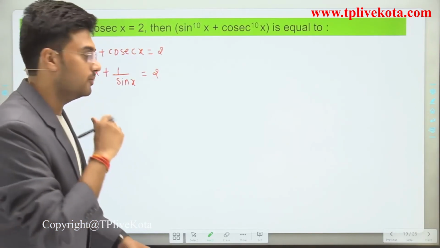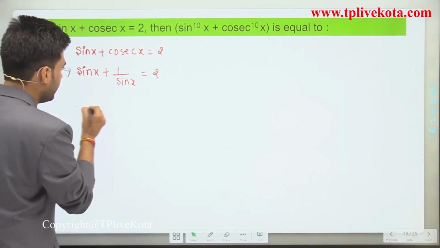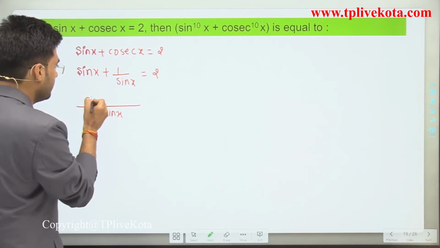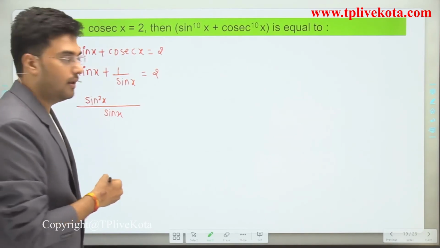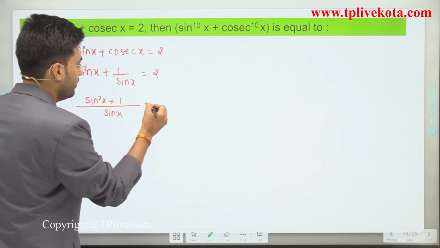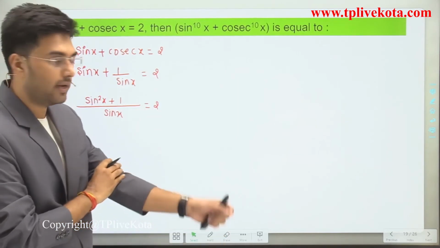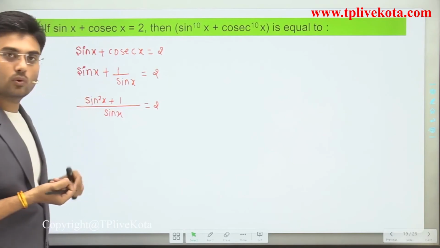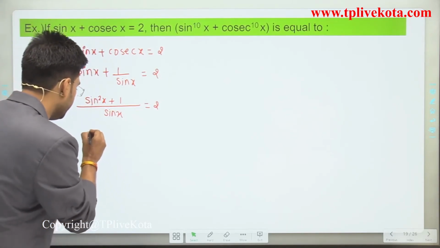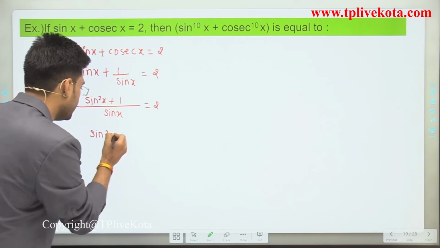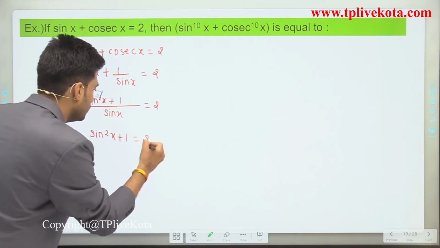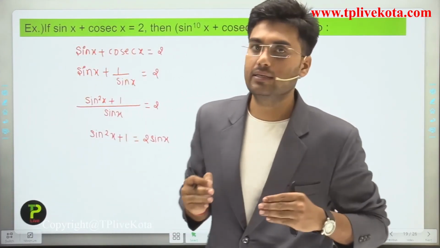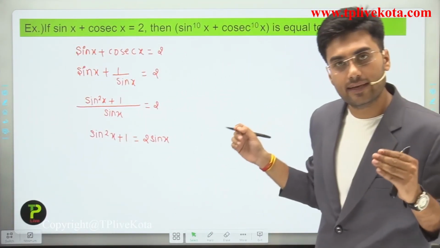Clear? Now when we solve this by taking LCM sin x, what will we get here? It is sin square x plus 1 divided by sin x is equals to 2. Now let's cross multiply it. Then what will we get? Sin square x plus 1 is equals to 2 sin x. Clear?